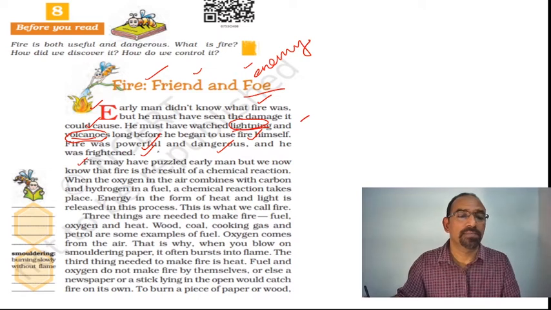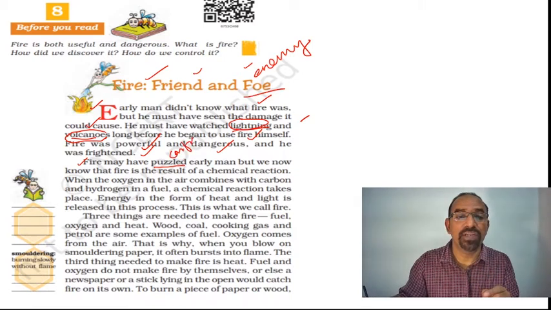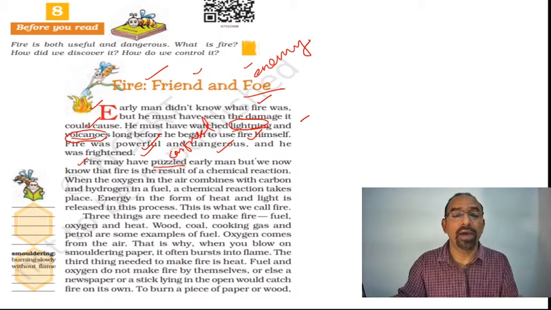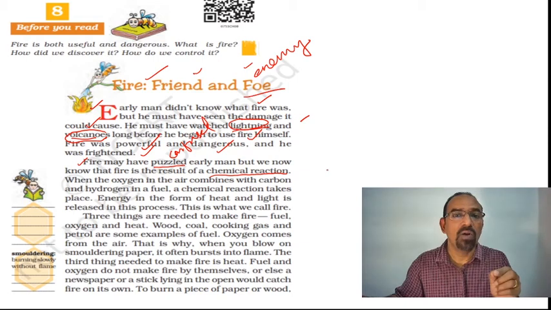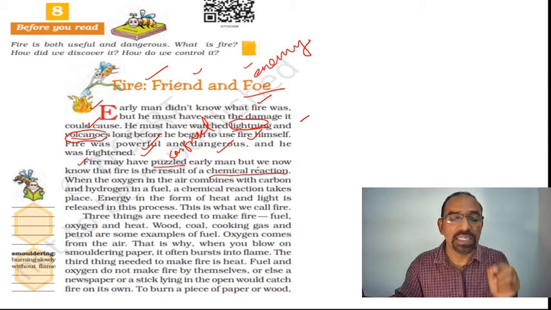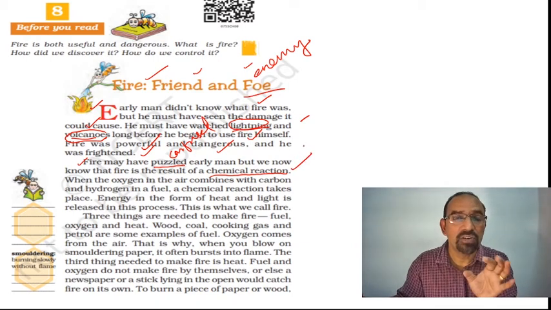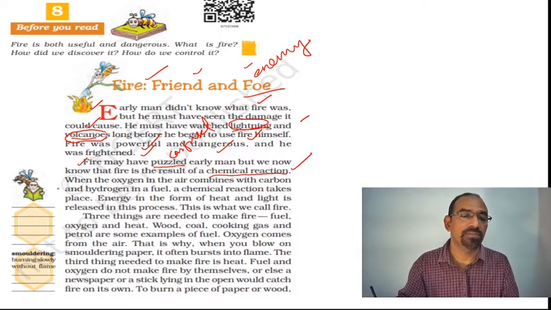Come to the next part. Fire may have puzzled early man. No doubt it could have puzzled. Puzzled means confused a lot. But we now know that fire is the result of a chemical reaction. Now we live in the modern era. We know how this fire is formed. It is the result of a chemical reaction.